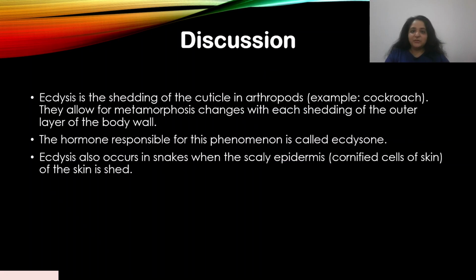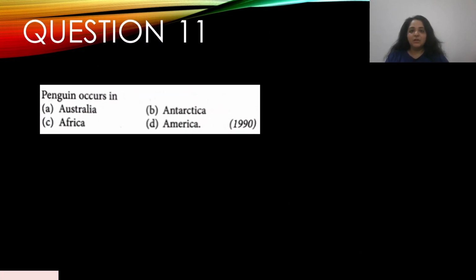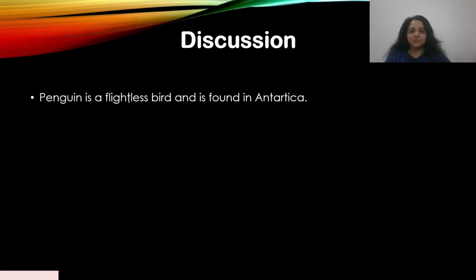Okay, let's move on. Question number 11. Penguin occurs in, this appeared in the year 1990, A. Australia, B. Antarctica, C. Africa, and D. America. So penguin occurs in B. Antarctica. It's a bird that is seen there. It is a flightless bird and is found in Antarctica. Pretty direct, easy question, right? Okay, so we can move on.